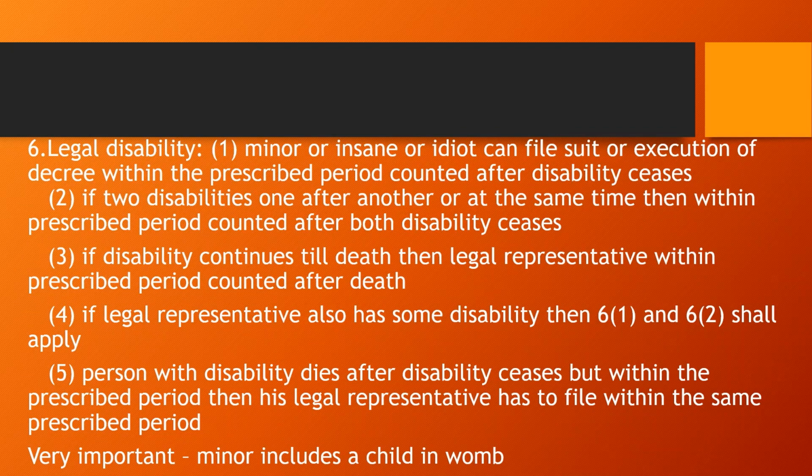Section 6. Minor or insane or idiot can file suit or execution of decree within the prescribed period counted after disability ceases. If two disabilities, one after other, are at the same time, then within prescribed period counted after both disability ceases, suit or execution of decree can be filed. If disability continues till death, then legal representative within prescribed period counted after death can file. If legal representative also has some disability, then section 6 subclause 1 and 6 subclause 2 shall apply. Person with disability dies after disability ceases, but within the prescribed period, then his legal representative has to file within the same prescribed period. Very important, minor includes a child in womb.